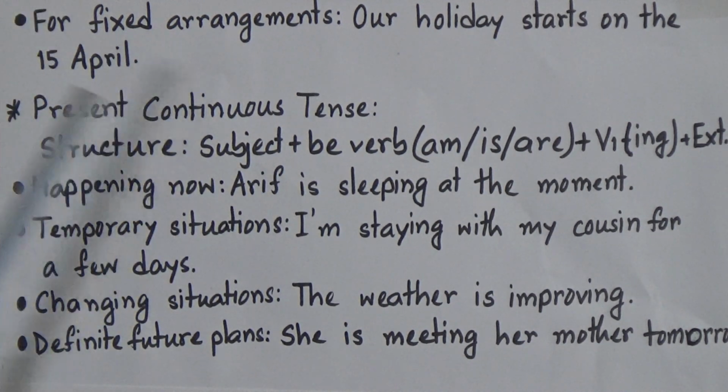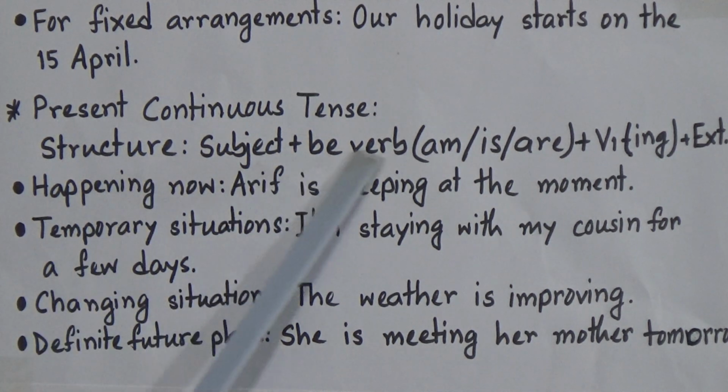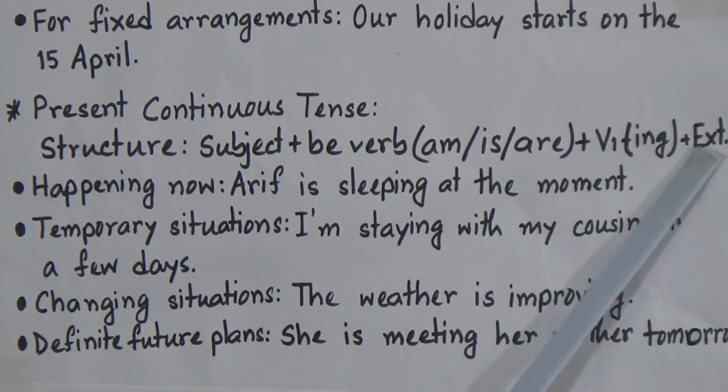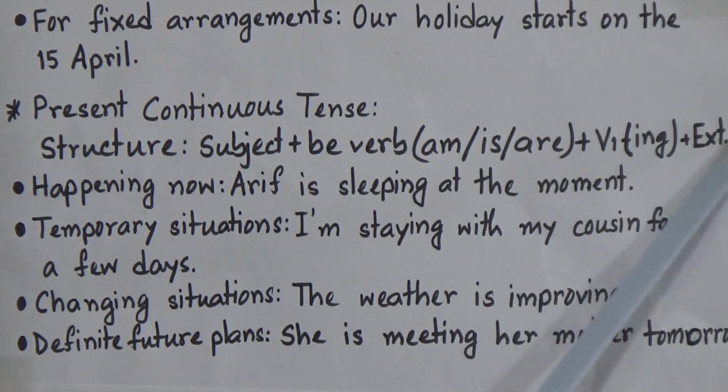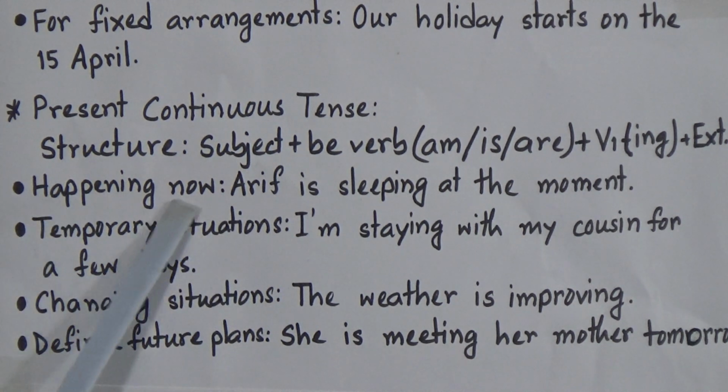Now we will go to present continuous tense. And the structure is subject plus be verb, like am, is, are, plus verb 1 along with the ing form, and if there's an extension, we will add the extension. And when we use present continuous tense, now look, to show the action which is happening right now, we will use present continuous tense. So now look, happening now. I mean, the action is happening now.